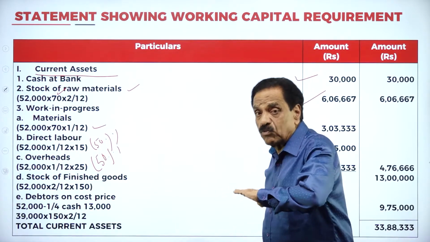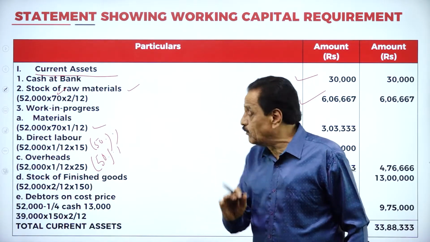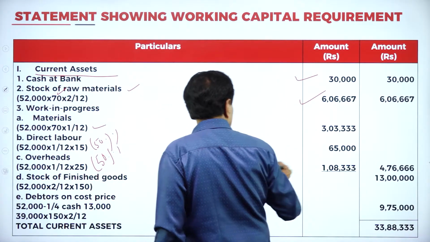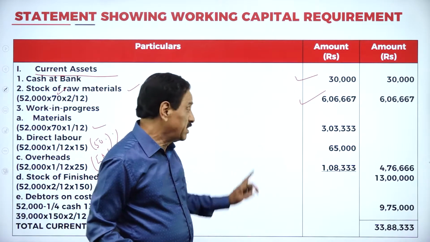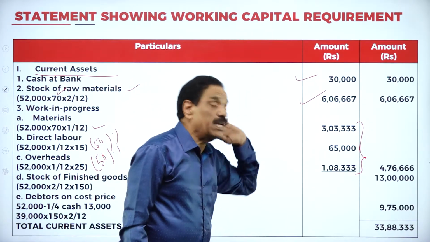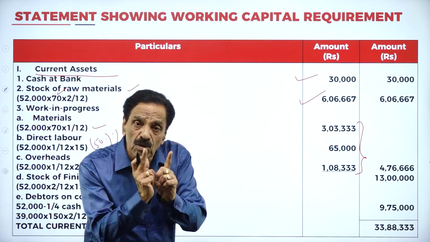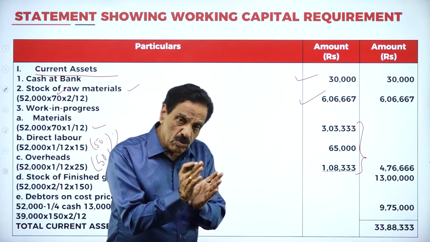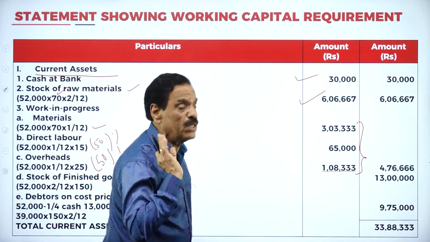So material full amount, labor half amount, overhead half amount. These three will be added. One is the material, one is the labor, one is the overhead. How many months? 1 month. How to get it: 52,000 into 1 by 12 into 70 is the material value.